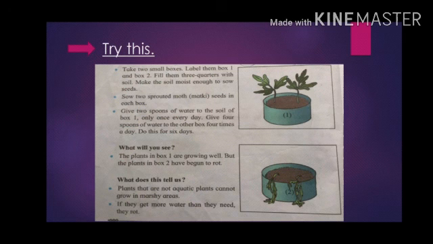Yes, this is because we have given them more water than they need. In box number 2, we have added more water than its requirement, and so the plants have begun to rot. Here, we come to know that plants that are not aquatic cannot grow in marshy areas.